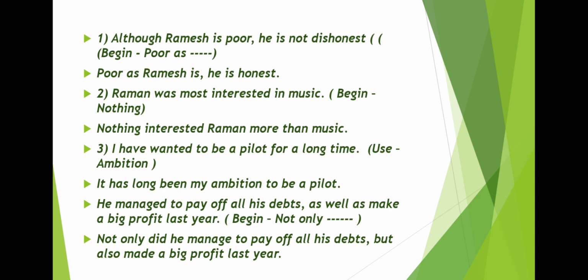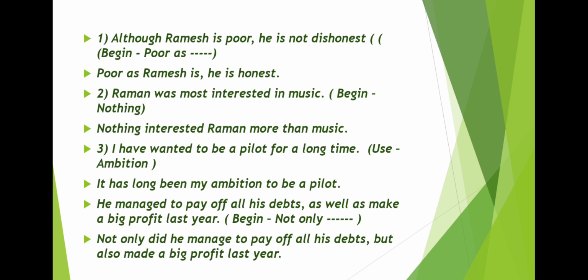Raman was most interested in music. Begin nothing. Okay. Now most interested is superlative degree. Okay. Now you have to make it comparative. Okay. Because you cannot say superlative while making the answer. Okay. So look, I have done it in this way. Nothing interested Raman more than music.